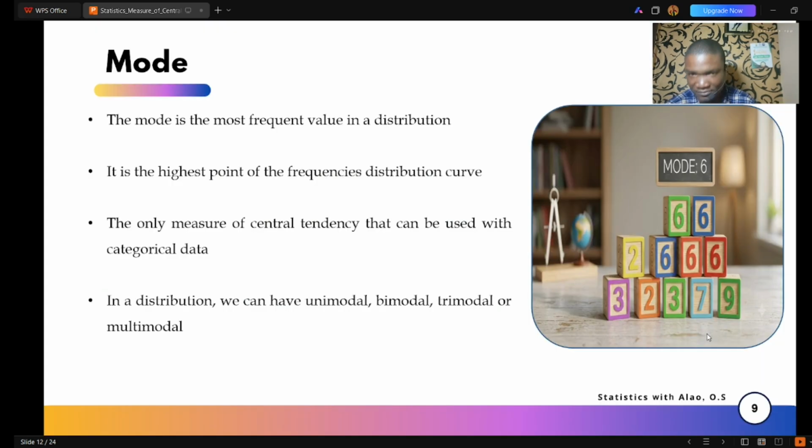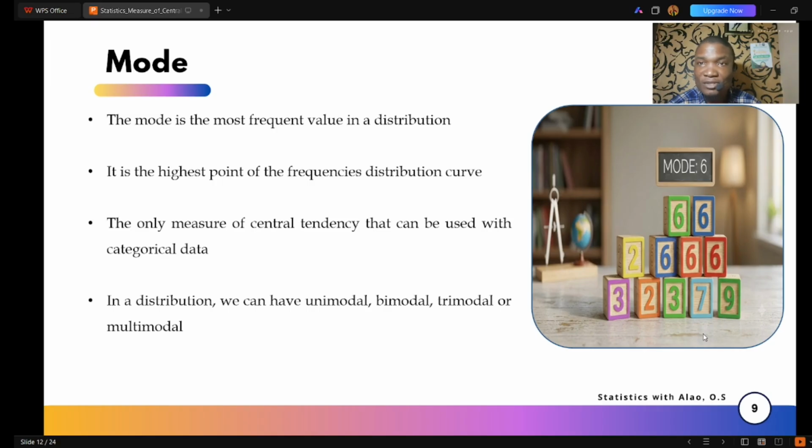All right, now what is the mode? Mode is the most frequent value in a distribution. It is the highest point of the frequency distribution curve, and the only measure of central tendency that can be used with categorical data. So for example, you are running a business and you want to understand what people are ordering or what people are getting more from your store.